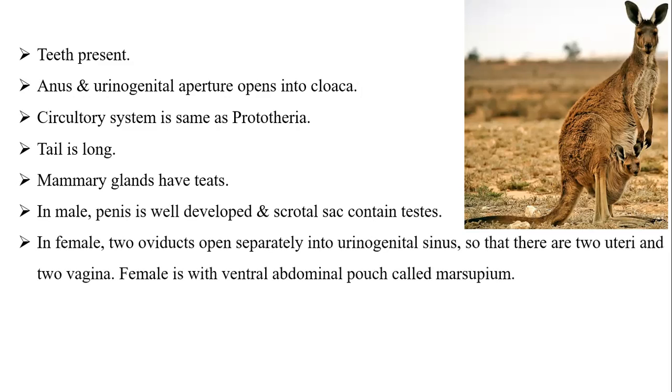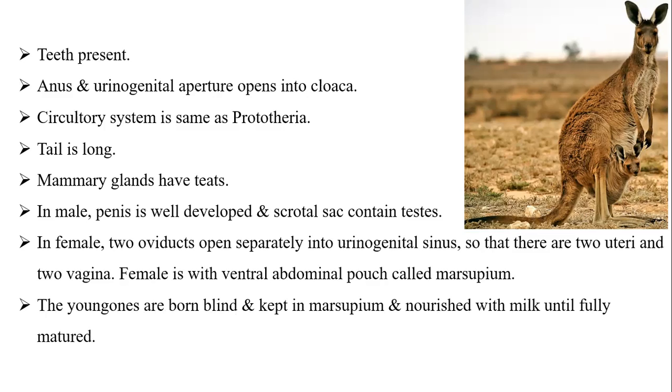Then in female, two oviducts open separately into urinogenital sinus, so that there are two uteri and two vaginae. Female is with a ventral abdominal pouch, which is called marsupium. The young ones, which are directly born, are born blind and kept in the marsupial pouch, and they are nourished with milk until fully matured.